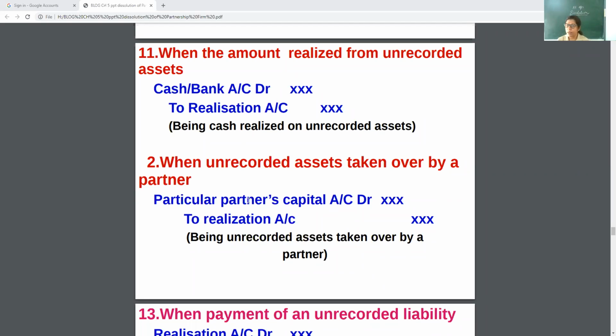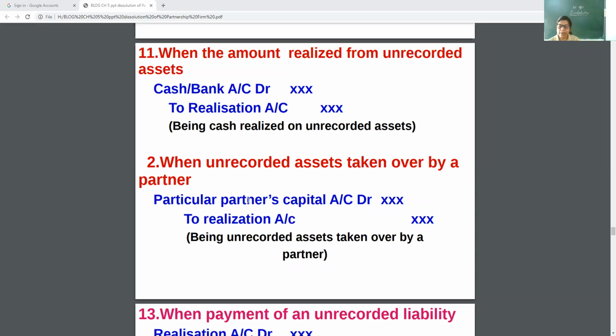A, B, C are a firm and they have decided to wind up that firm. At that time, they found that they have furniture of rupees 1,000 which is not recorded in the books. Not recorded in the books means that is an unrecorded asset, that should also be realized at the time of wind up. So what will be the general entry? Cash account debit to realization.